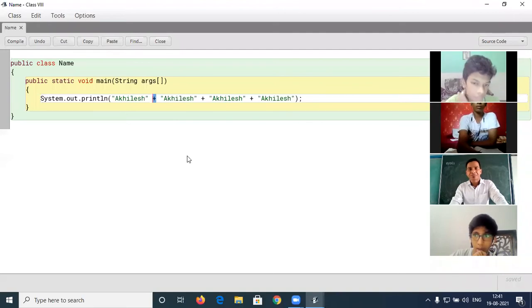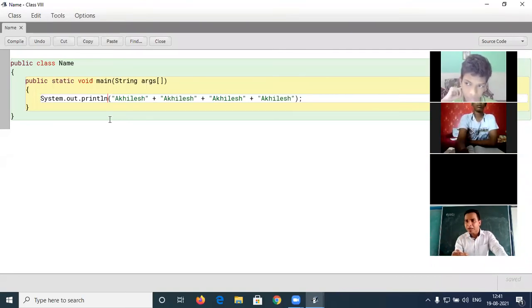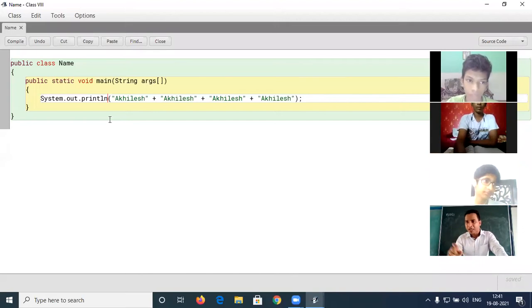Yes, Hariom. Sir, why have you written println? Println or print, both are used for printing. Println prints the statement, and after that the cursor will go to the next line. Meaning if we print multiple statements, they will come on different lines. Is that clear? If we use print, then the second statement will be printed on the same first line.